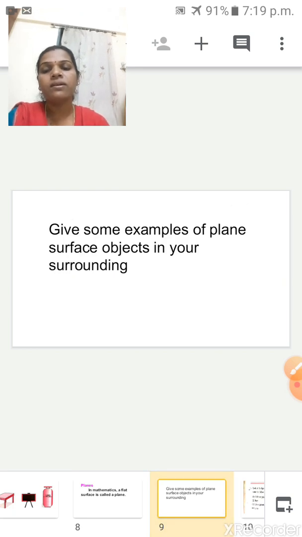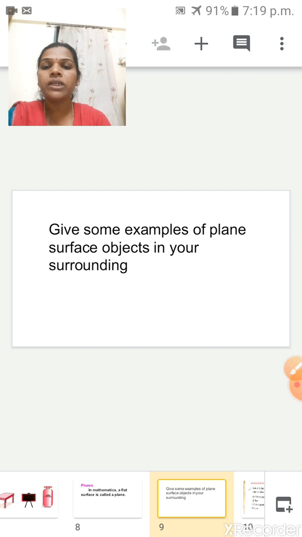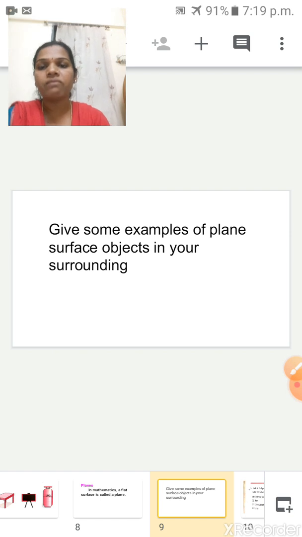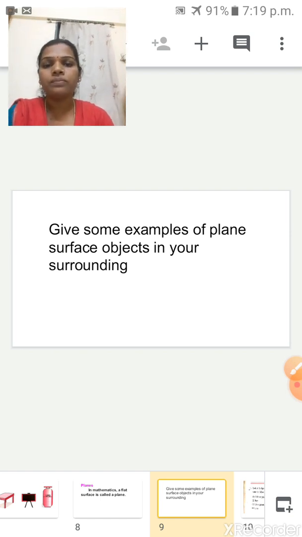So children, see here. Can you give some examples of plane surface objects in your surroundings? Yes, you have a mobile in your hand. What is the surface there? Flat surface. So there is a plane surface, isn't it? Next one is your notebook. Is it a curved or plane surface? Flat surface. So it is a plane.